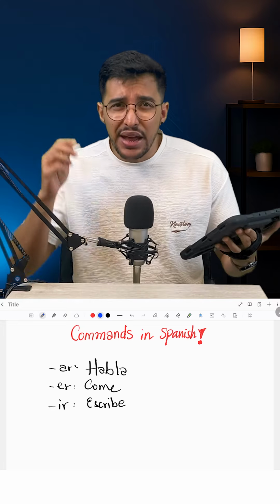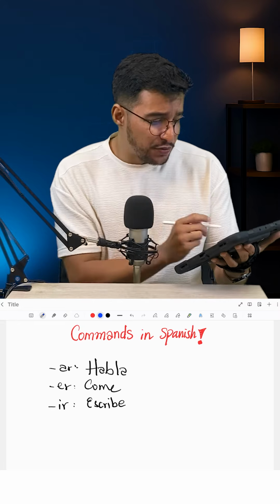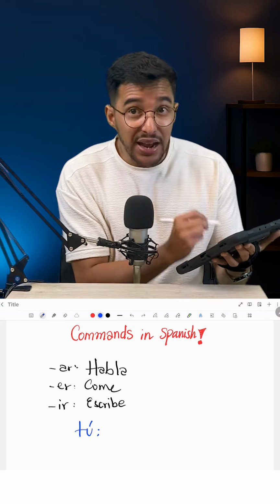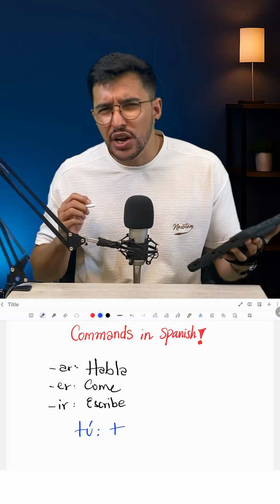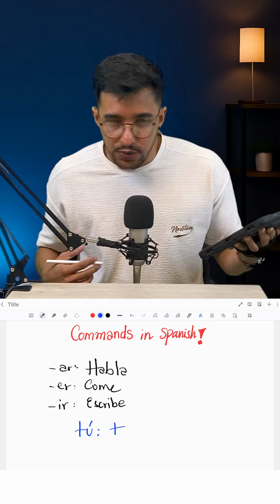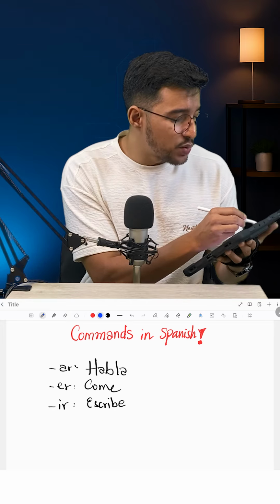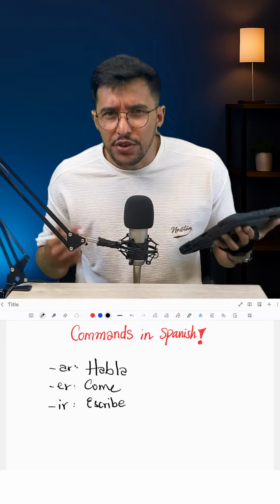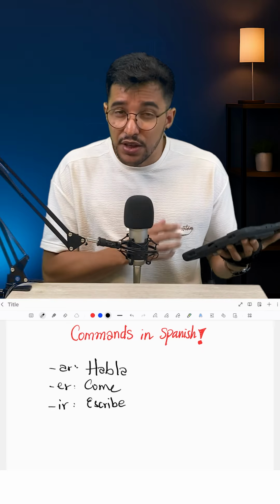So this is when I'm commanding one person that is in front of me. It's the form for tú, and it's the affirmative command, because we're gonna have another one for don't do this, and I'll cover that in a different video. Okay, but in this case, we're gonna have some irregular verbs. They don't follow the rule of the present tense using the conjugation of the third person.